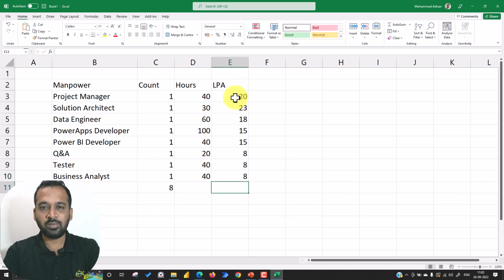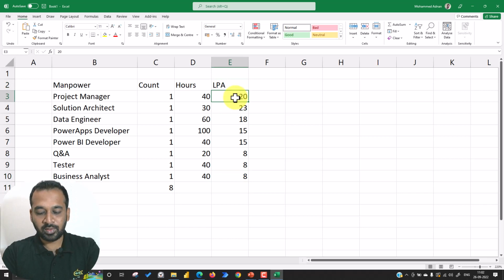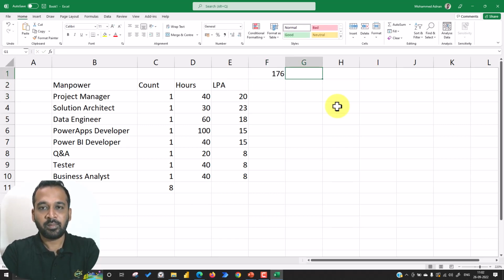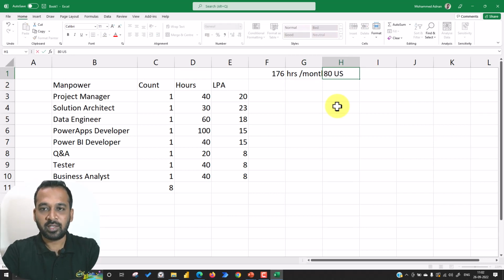Now based on this package, how should it be calculated? If we consider 20 lakhs per annum, every month we approximate 22 working days, and it should be 8 hours in a day. That comes to 176 hours per month. After that, if we consider the proposal in US dollars, at the moment the rate is going up to 80, so I'm using 80 INR per USD. This is just for calculation purposes.